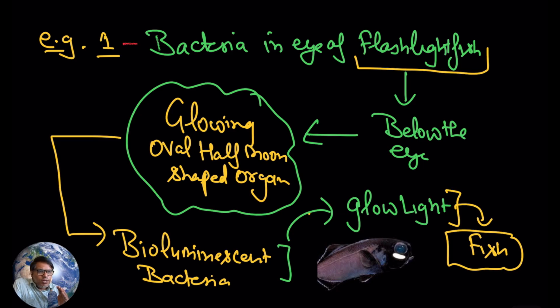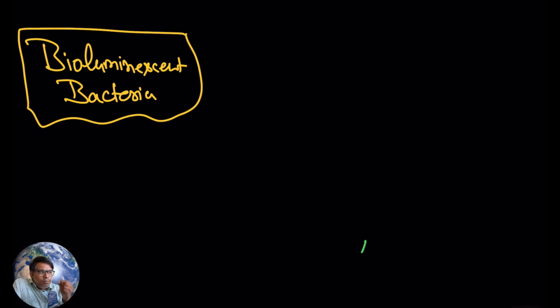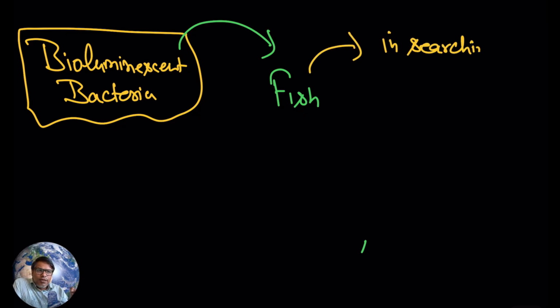Try to see how the fish gets benefit. The bioluminescent bacteria present below the eye are going to help the fish in searching for food.